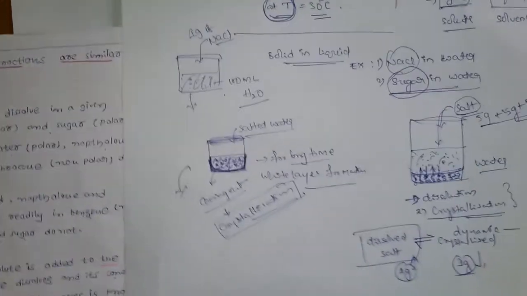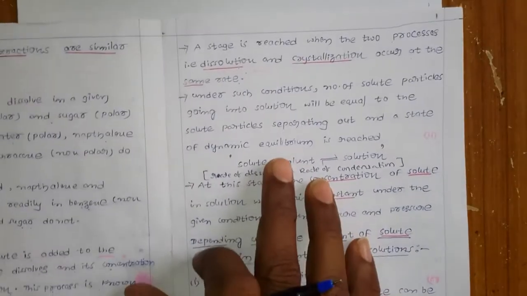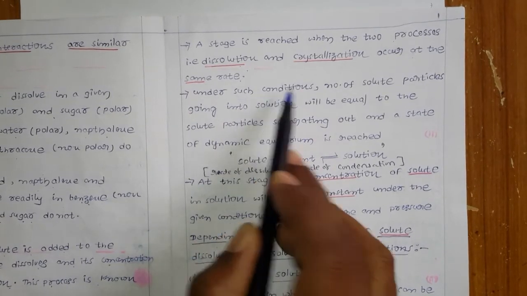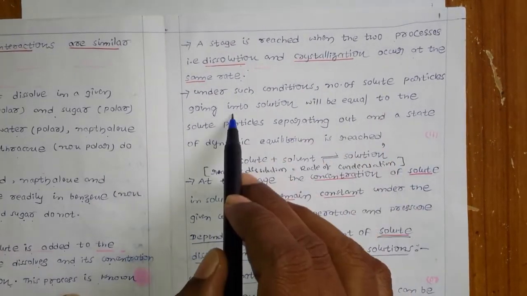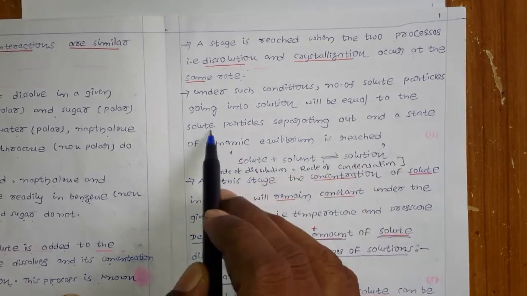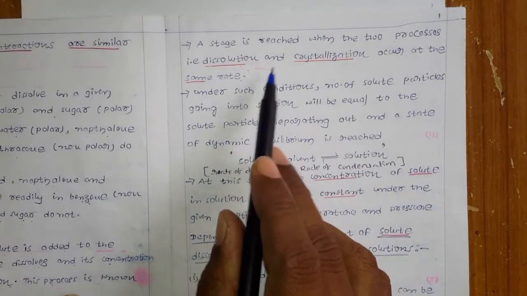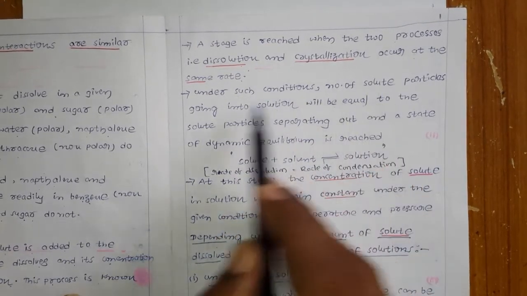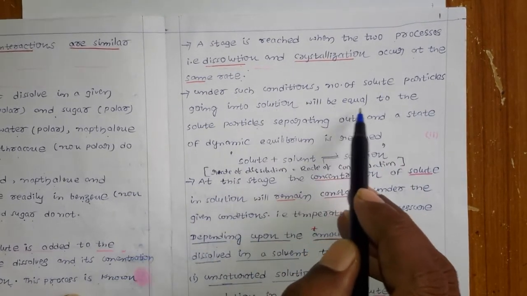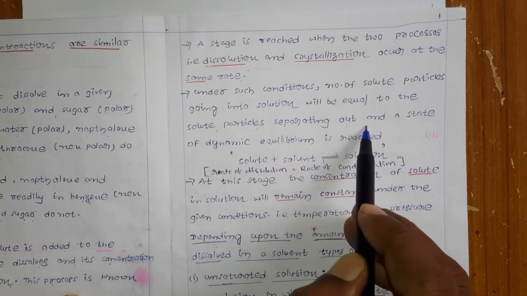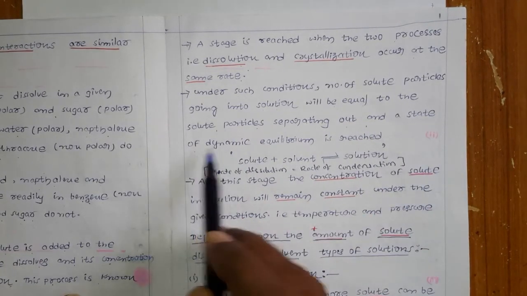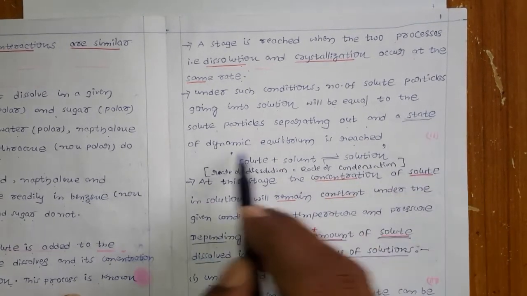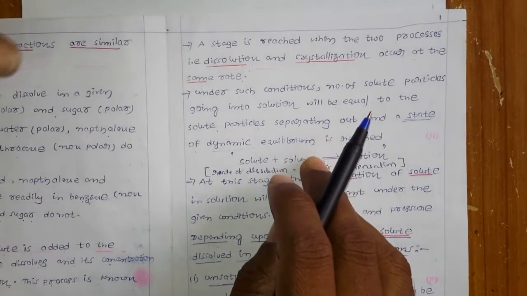I think you are all clear about this, right? All of you clear? Under such conditions, at dynamic equilibrium, what will happen? The number of solute particles going into the solution will be equal to the number of solute particles separating out, and a state of dynamic equilibrium is reached. That state you can call a dynamic equilibrium.